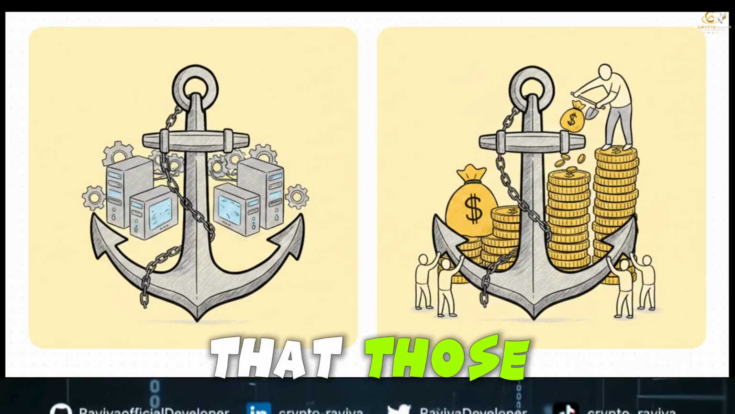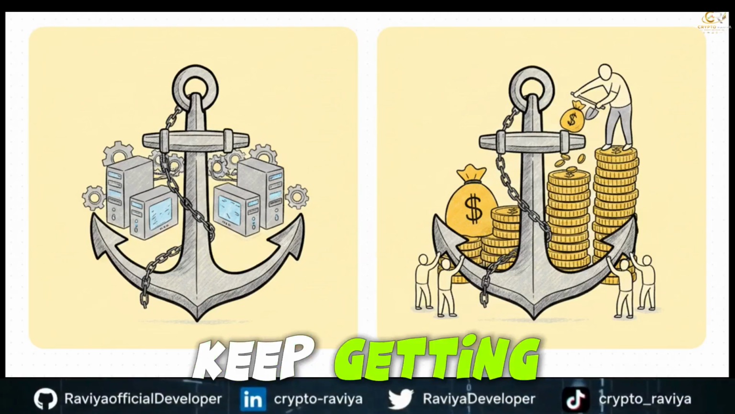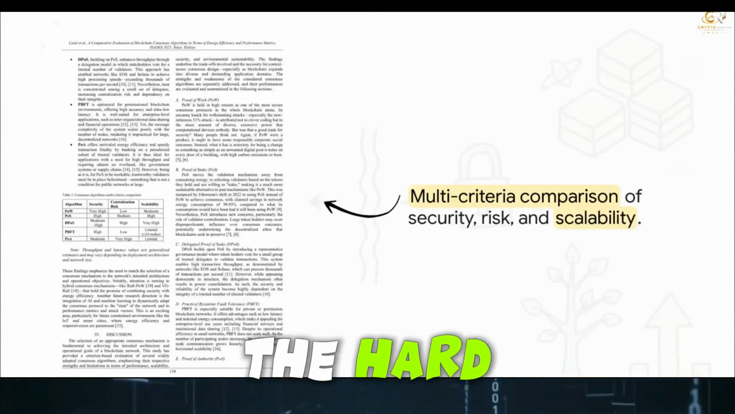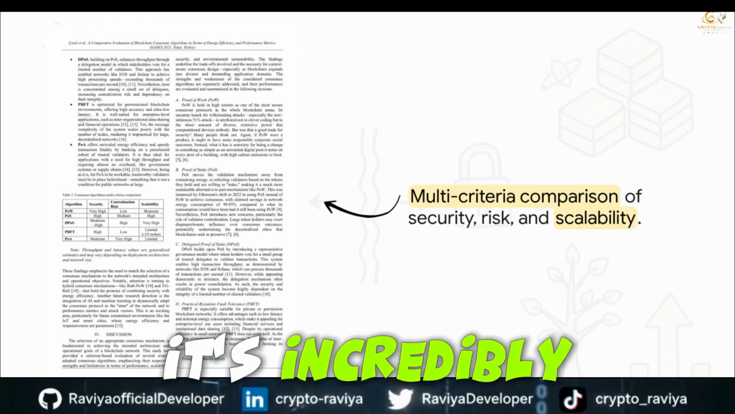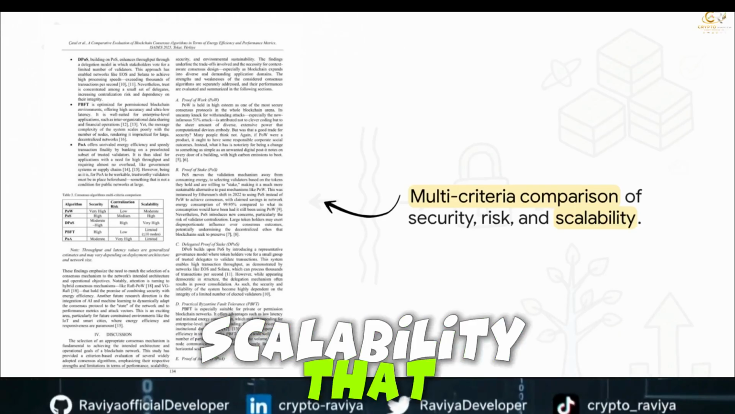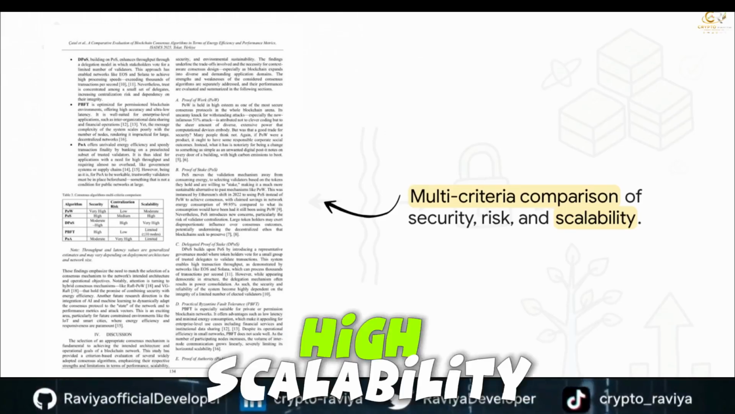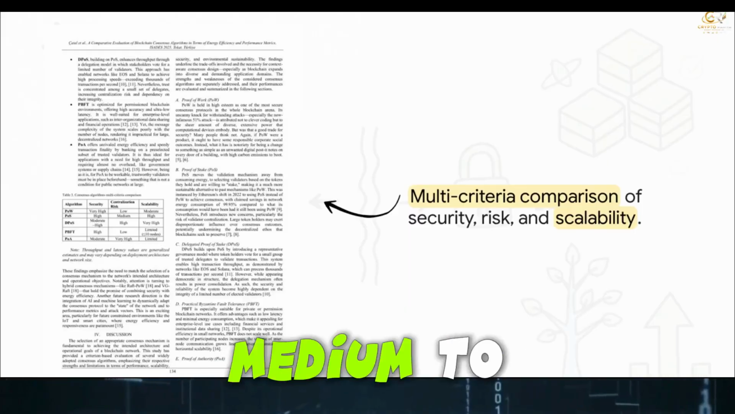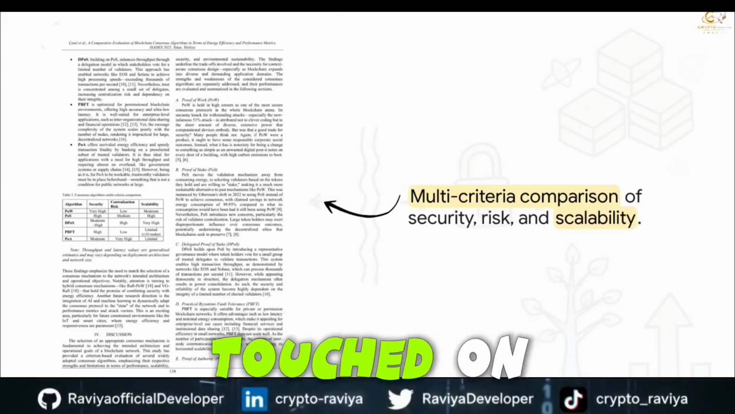This is the idea that those with the most tokens accrue the most rewards, which could mean the rich just keep getting richer. If we look at the hard metrics, proof of work offers very high security. I mean, it's incredibly robust and totally time-tested, but its scalability sits at moderate to limited. On the flip side, proof of stake provides high scalability, but it carries a medium to high centralization risk because of that wealth concentration issue we just touched on.